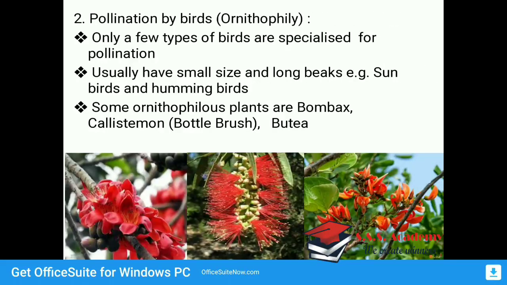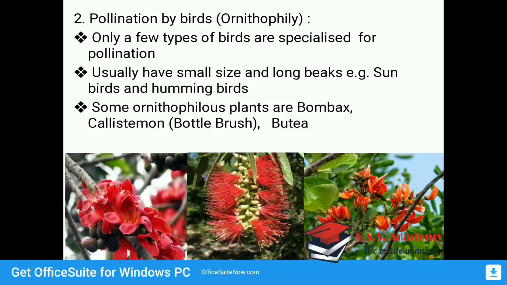Second is pollination by birds, which is called ornithophily. Only a few types of birds are specialized for pollination, which are said to possess small size and long beaks, for example, sunbirds or hummingbirds. They generally carry the pollen, and they possess long beaks and small size.